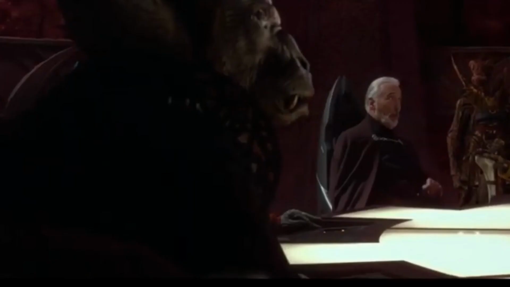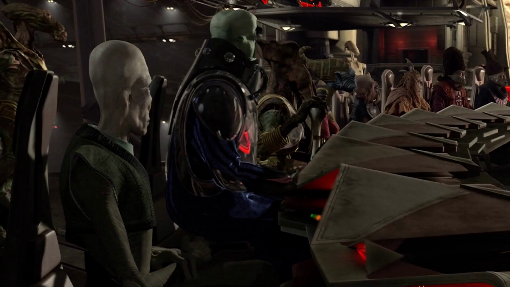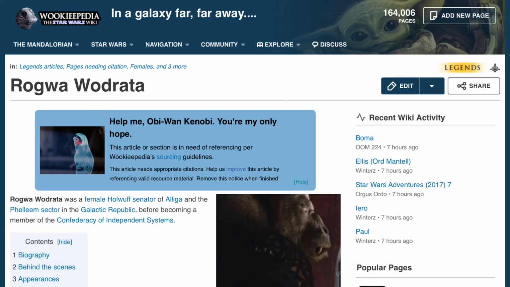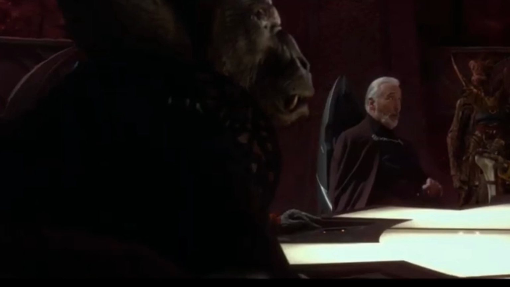Finally, I'm covering this character. They joined the Confederacy of Independent Systems on Geonosis, but was the only member of the Separatist Council to not be present on Utapau or Mustafar at the end of the Clone Wars. This means that their fate is unknown. Also, by the way, the only page for them on Wikipedia is a Legends one, which says they are called Wagua Rodrata, which I think would be the name they were given in canon, but I can't be certain.